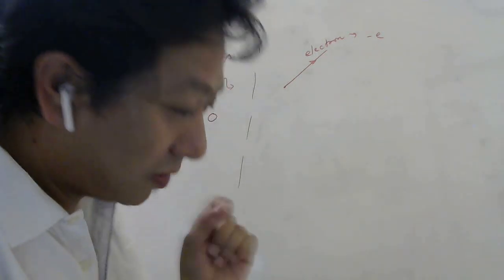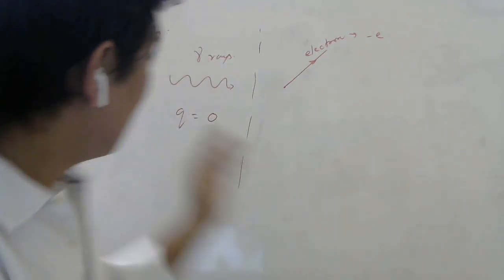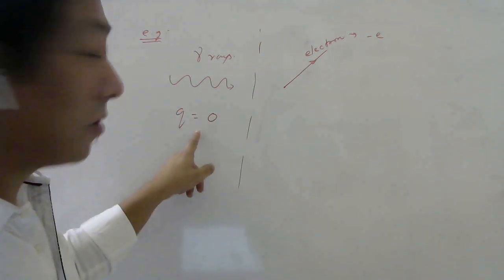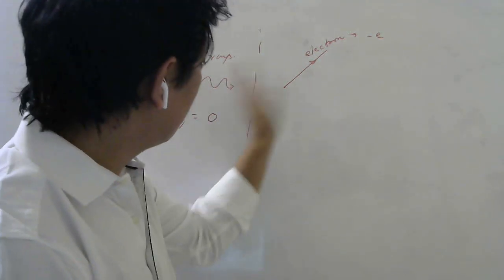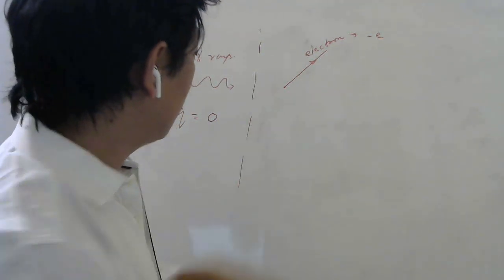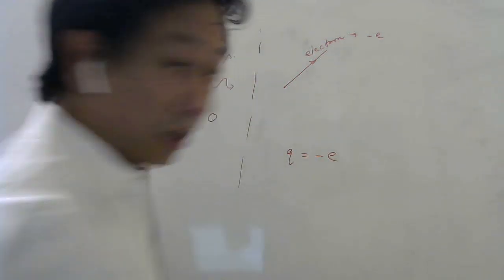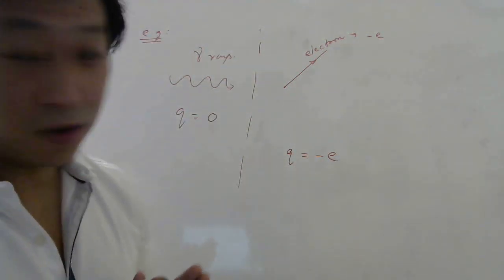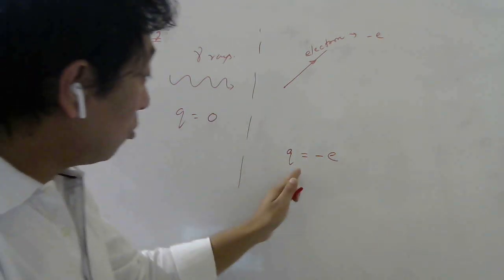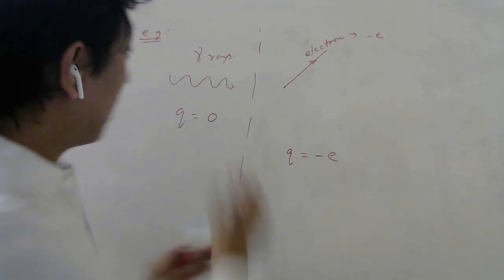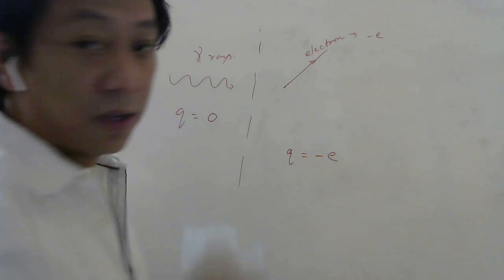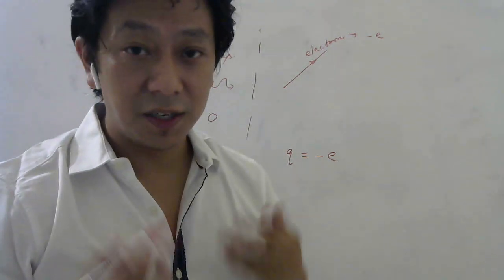We have learned conservation of charge. What is the charge of the gamma ray? 0. What is the charge of the system afterwards? It is not 0, because the electron has a negative charge, minus e. So this process is not allowed, because there was no charge before, but now you got negative charge for this isolated system. It violates conservation of charge.